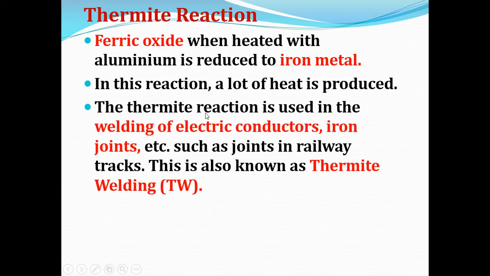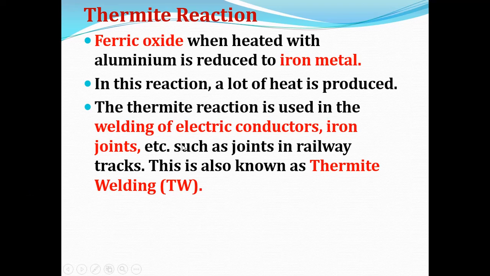The thermite reaction is used in the welding of electric conductors, iron joints, etc. Iron joints, for example, joints in railway tracks. You know, railway tracks are made up of iron metal. So while joining the railway tracks, they use this thermite reaction.